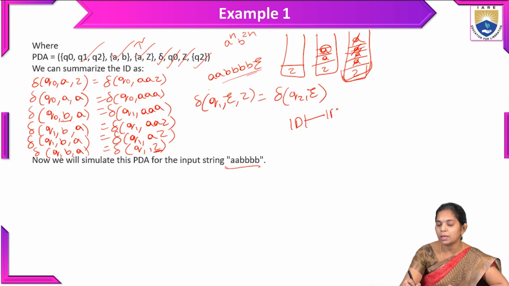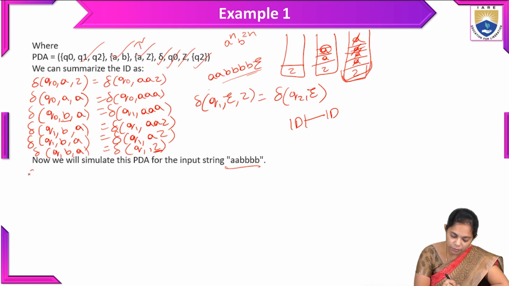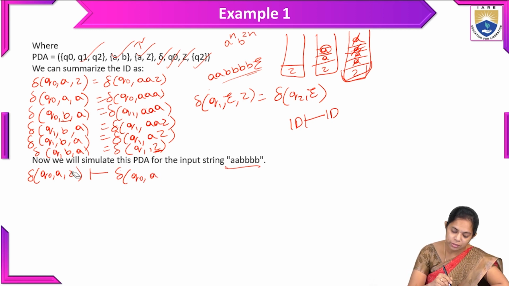We have to write them all combined together. So the first one is Q naught, comma A, comma Z. So what is that? When we have A, we will write this turnstile representation, a transition of Q naught, comma A, B. We will write the entire thing first.